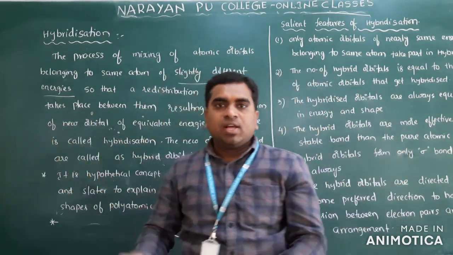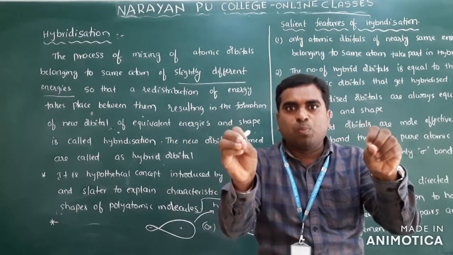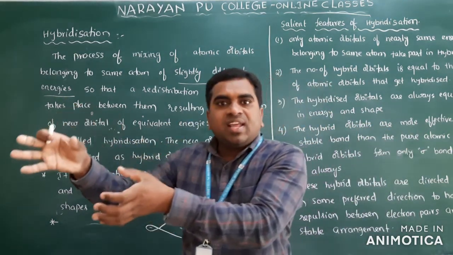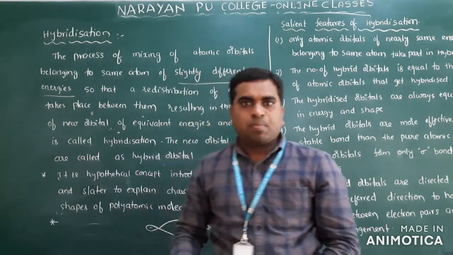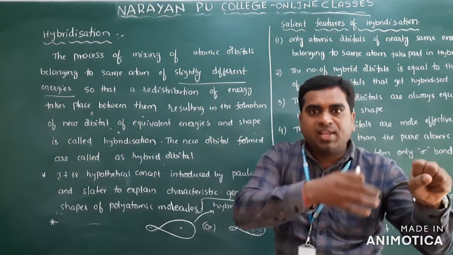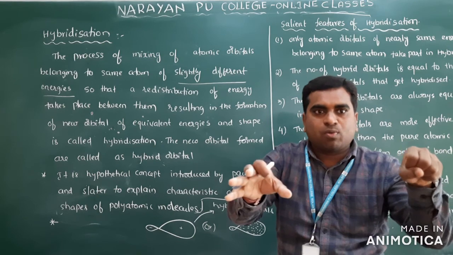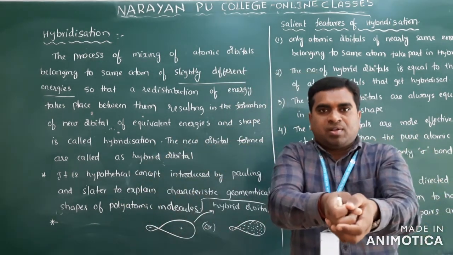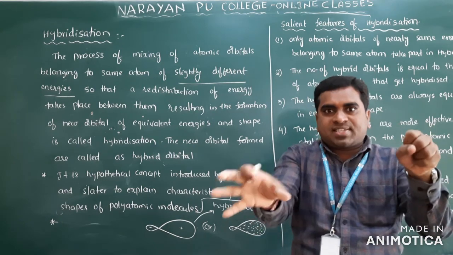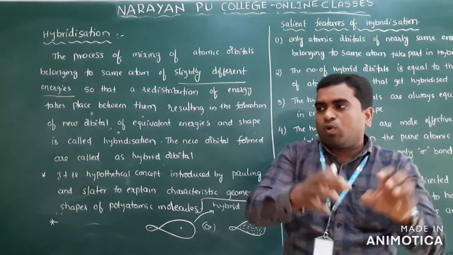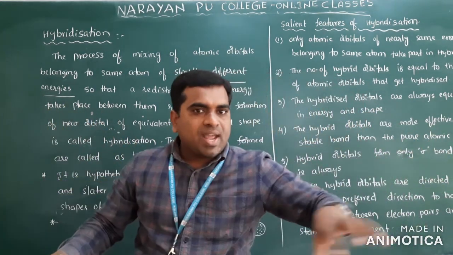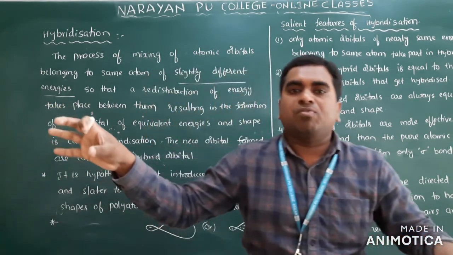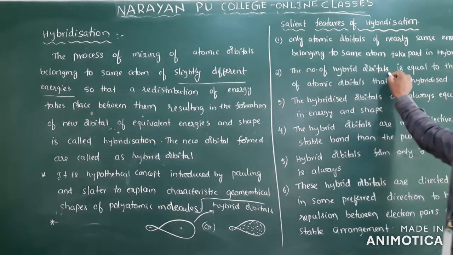If one s and two p orbitals mix, we get three hybrid orbitals. If one s and three p orbitals mix, total four. That is the second point.